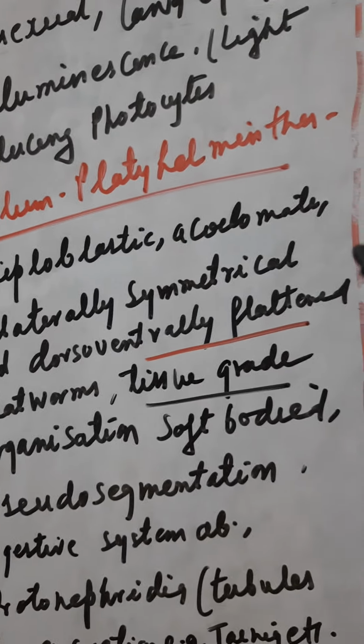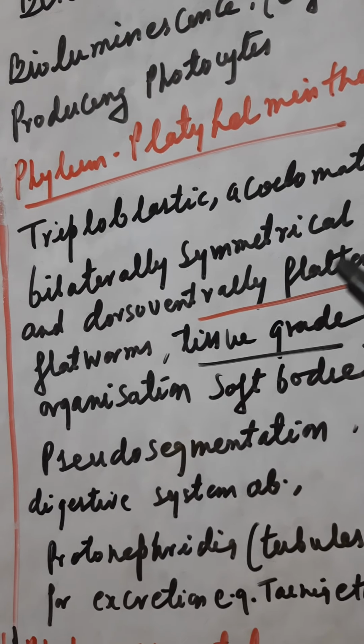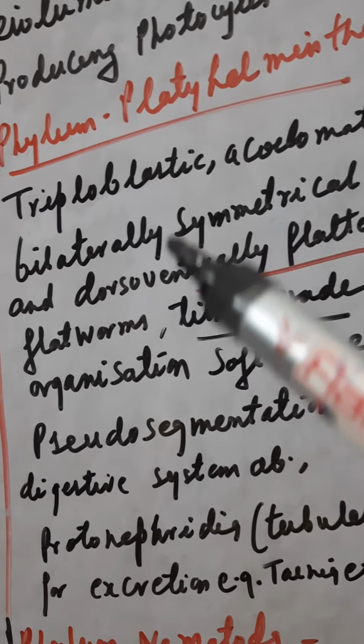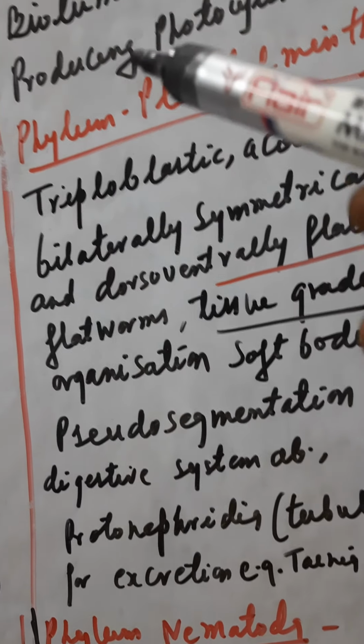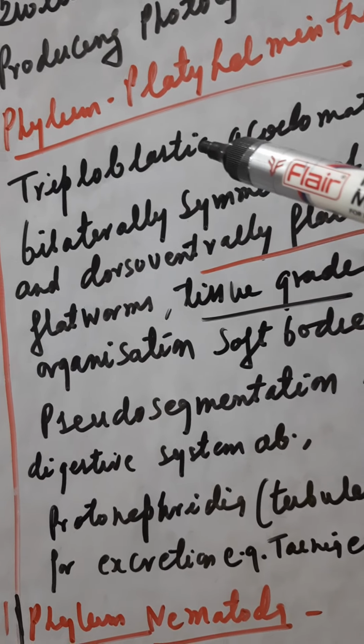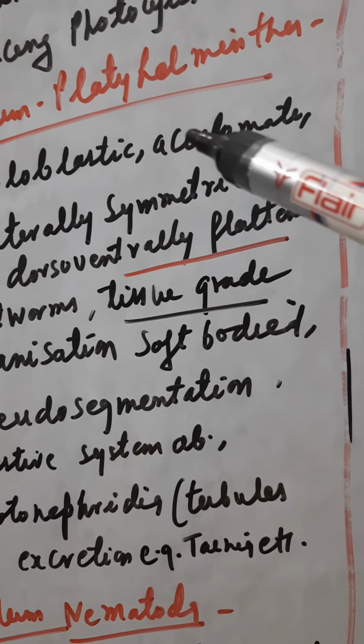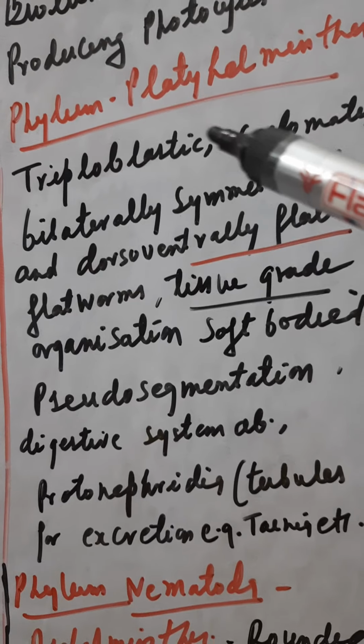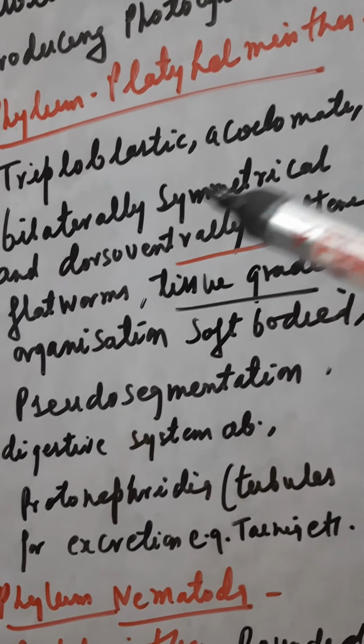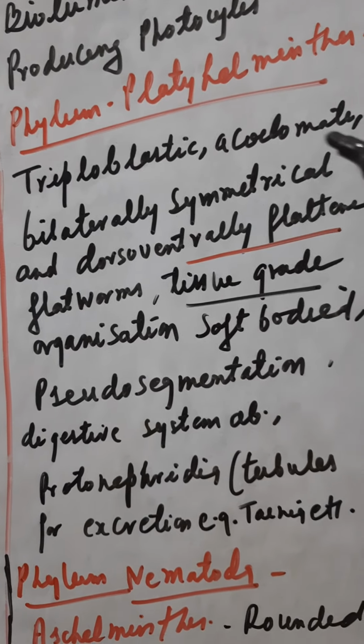Next is the phylum Platyhelminthes. In Platyhelminthes, the body is triploblastic, that is divided into 3 layers. Example is Taenia, the tapeworm. Already I had shown it to you in the 9th standard. And acoelomate, no coelom is present.